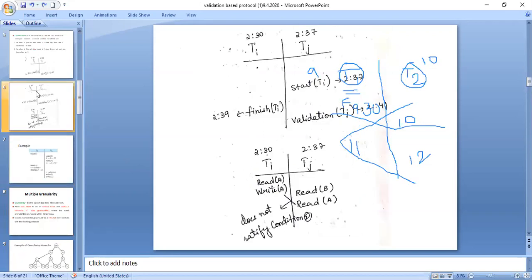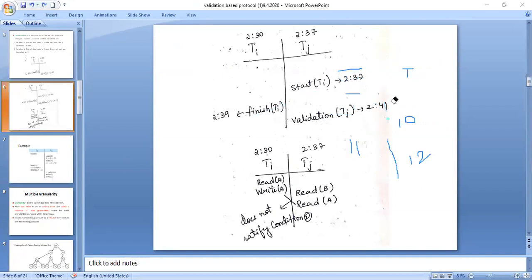See, if you look at this example here. One second, let me erase this. If you look at the example, the example is given properly. That is, valid: timestamp of Ti is less than timestamp of Tj, 230, 237. This is for the second condition: start of Ti is less than start of Tj is less than finish of Ti is less than validation of Tj. So what is happening here?